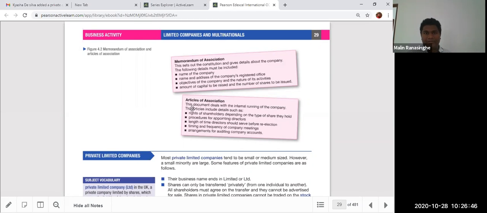And AOA, we talk about so many legal words. It's like a document, like an almanac, like a constitution of the company, which states all the procedures: how to appoint directors, how to resign directors, how to appoint the chairman, how to resign the board of directors, how to appoint the auditor, how to appoint the secretary, everything. All the legal procedures, how to call a meeting, how to dissolve the company, how to change the name of the business, everything in detail, one by one, they have mentioned.